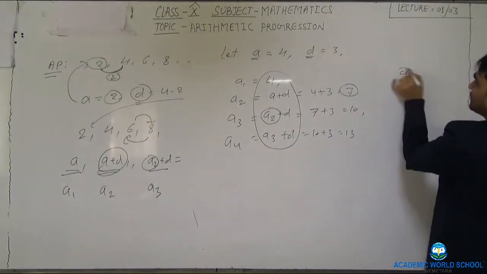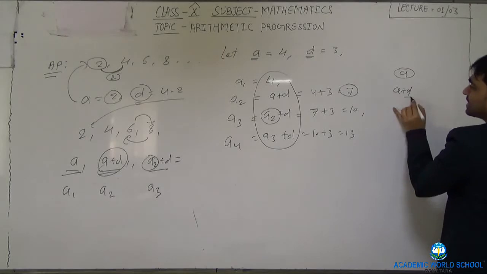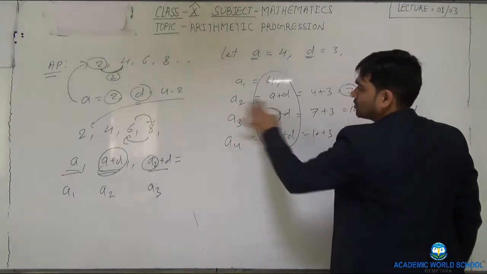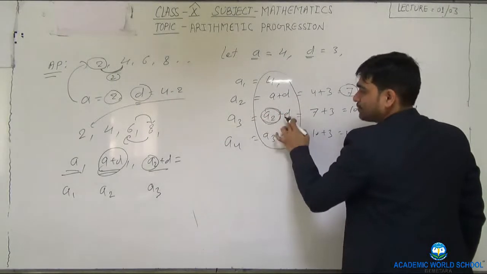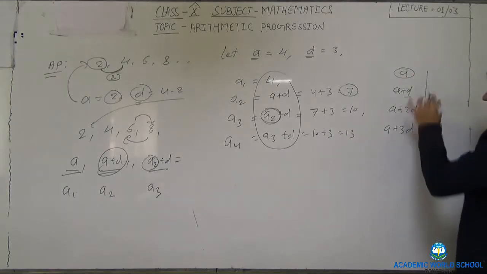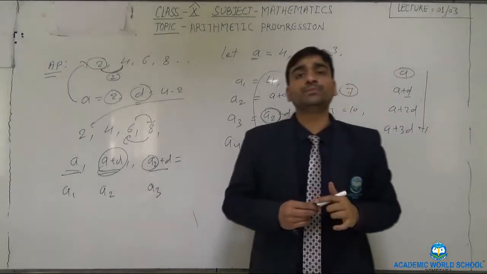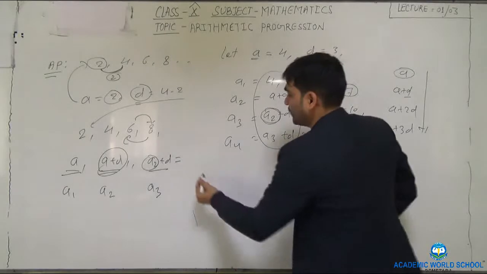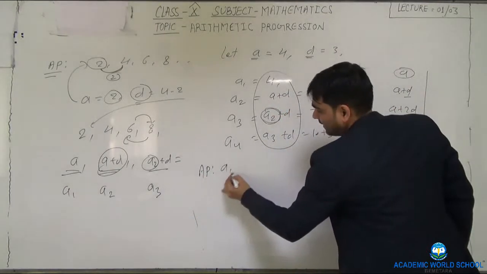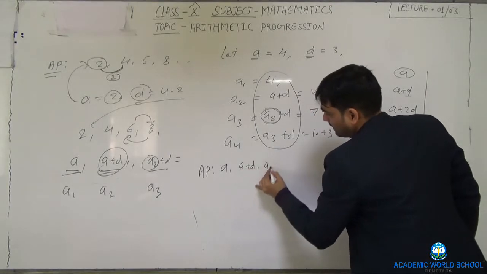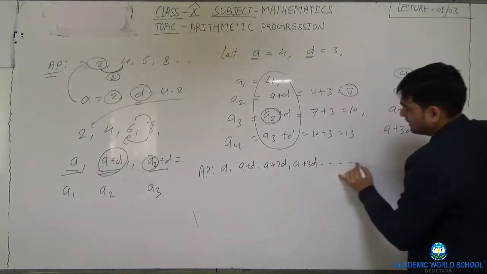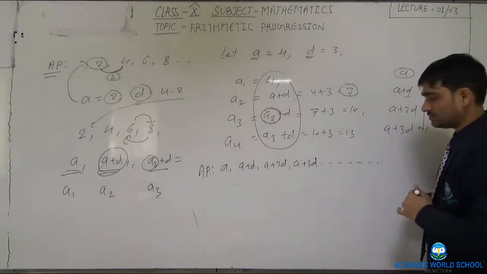By applying this, you will see this is the general form. A is the first term, A plus D is the second term, then A plus 2D. When you simplify, A2 is A plus D, so A plus D plus D is A plus 2D, and this is A plus 3D. So this is the general form of the AP. Every AP has the general form A, A plus D, A plus 2D, A plus 3D, and so on.